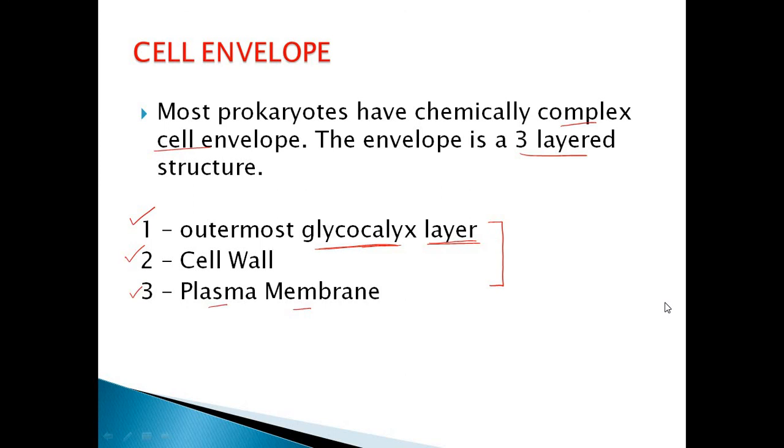Most prokaryotes, which I already wrote in this slide, have a chemically complex cell envelope with 3 layers: the outermost glycocalyx layer, the second one is the cell wall, and the third one is the plasma membrane.